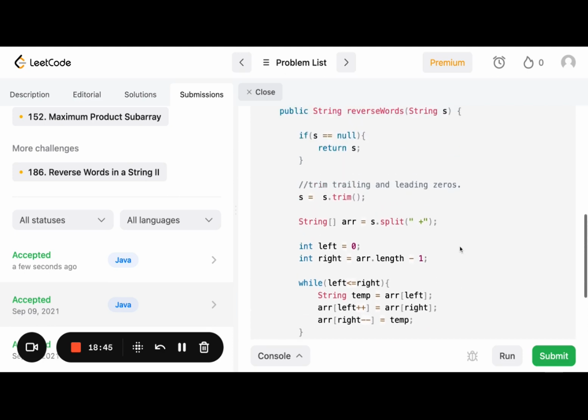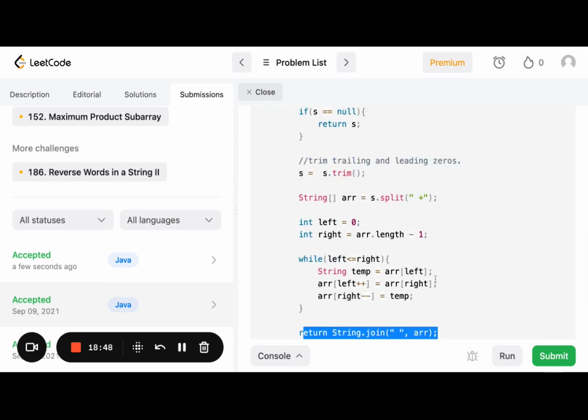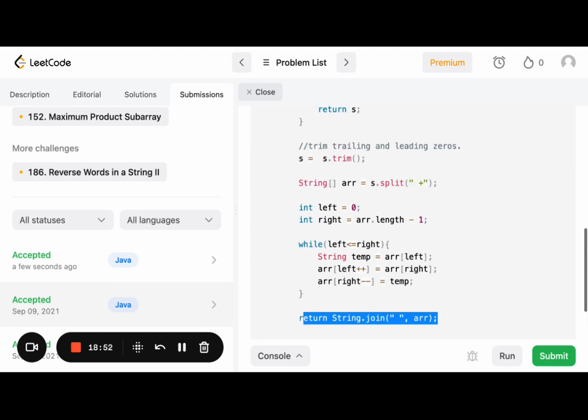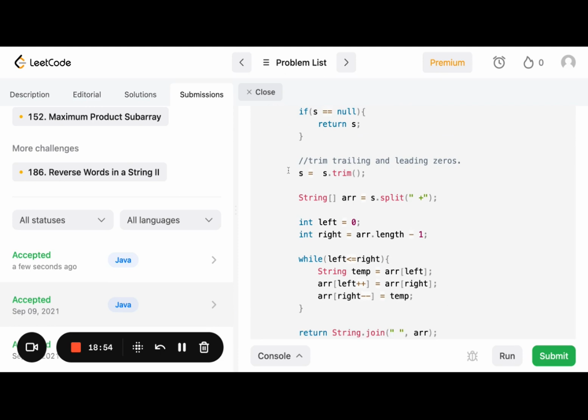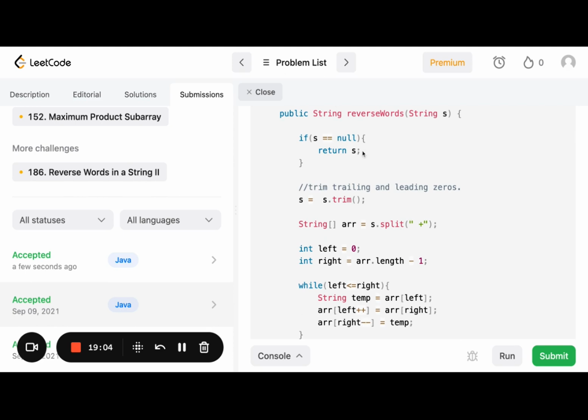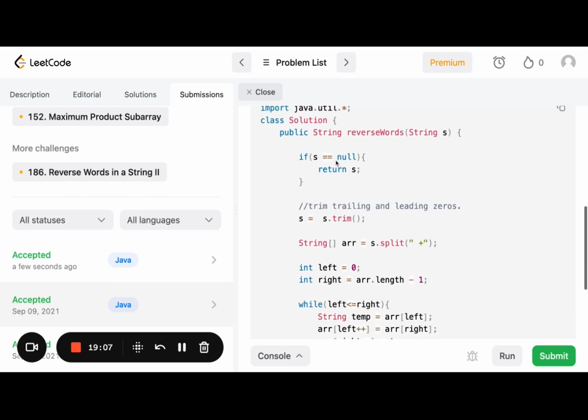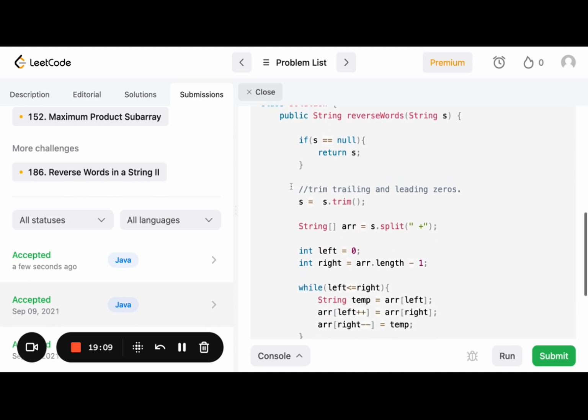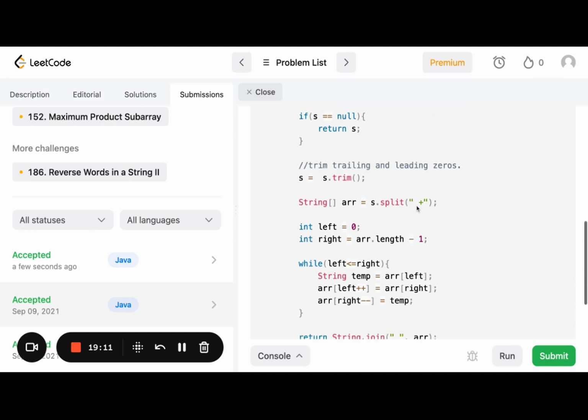Oh my god, I did it in like 5 lines. What the heck? Sorry, excuse my language. How the heck did I do this in 5 lines? So I said s equals s dot trim, and I did a null check, which I should have done. I'm getting lazy now. So I said if s equals null, return. Why would I return null? Wow, this is like when I first started coding. s equals s dot trim, trim trailing and leading spaces.